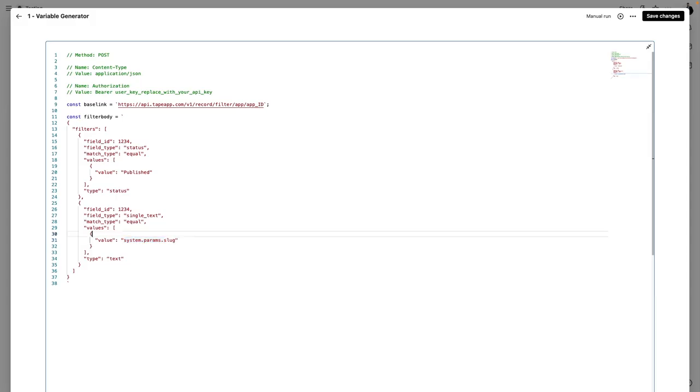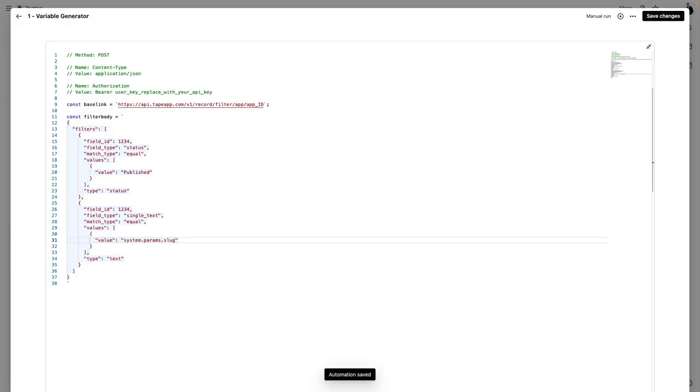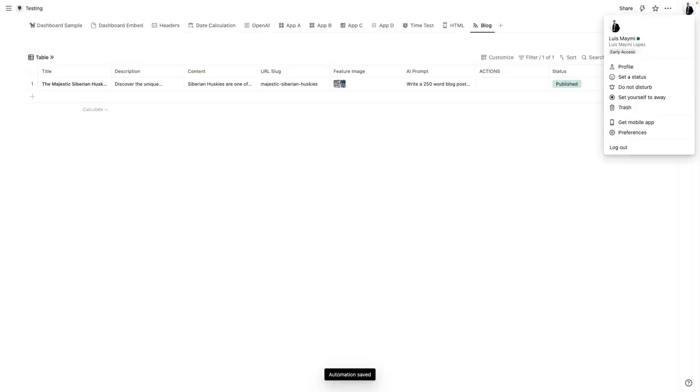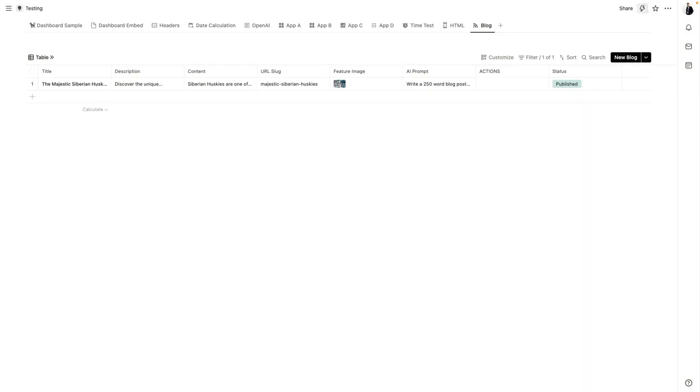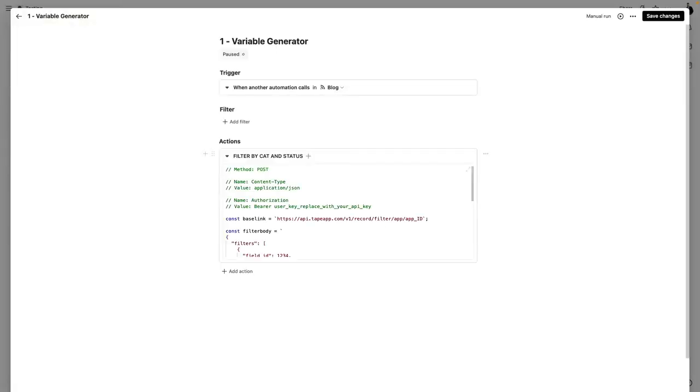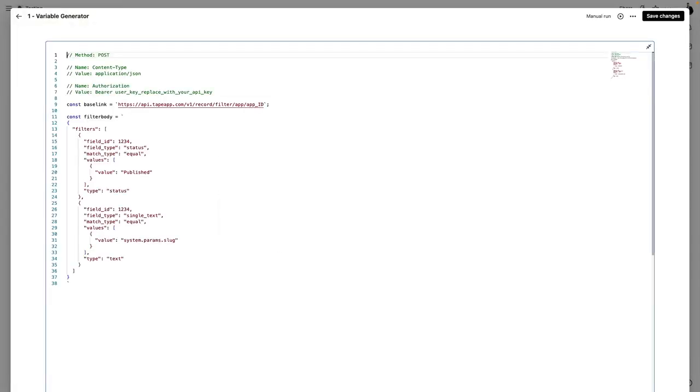It's something from Webstudio. So now I need three things here. The app ID, and the field IDs, and my very own Tape API. You can find your Tape API by going over here to your profile, go to Preferences, API, and there it is. That's gonna be your own unique API. So let me go back to the variable generator, and then let me open this. So let me now get the app ID.